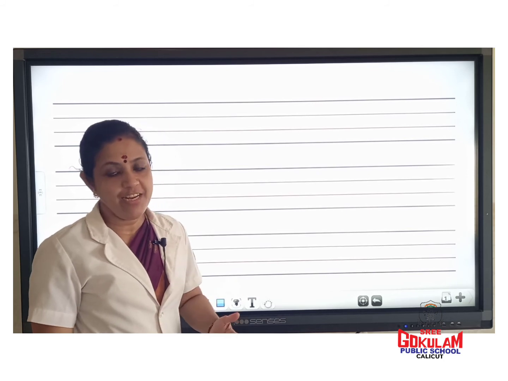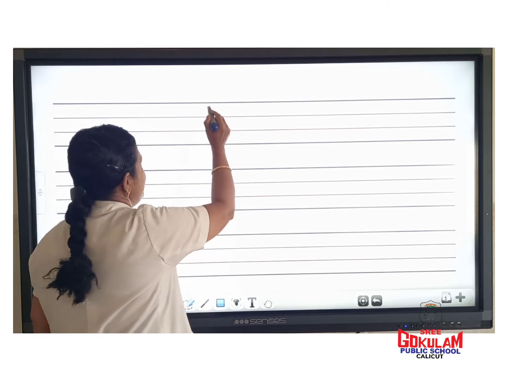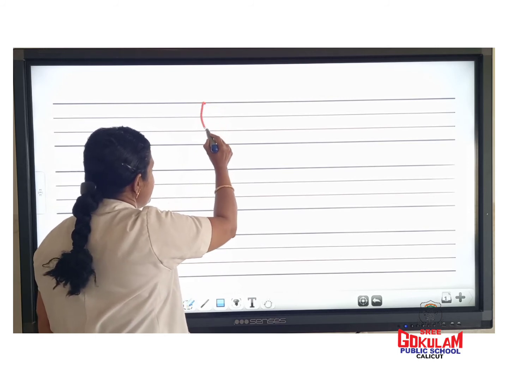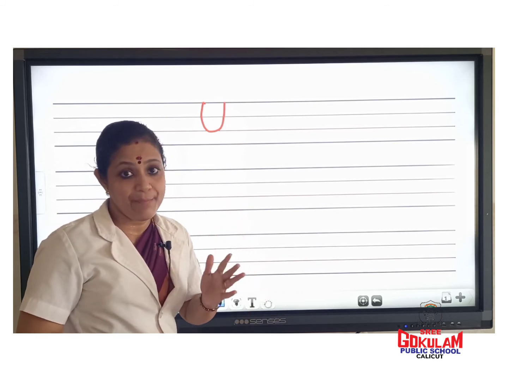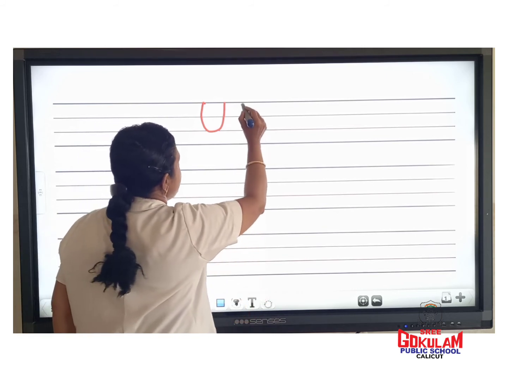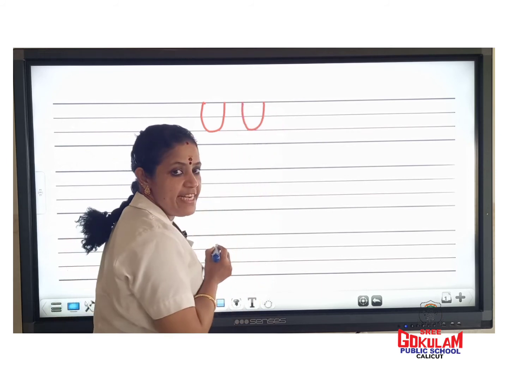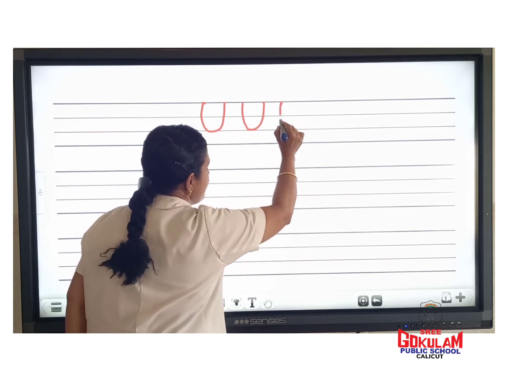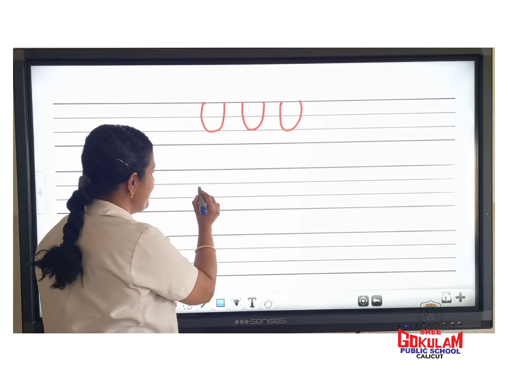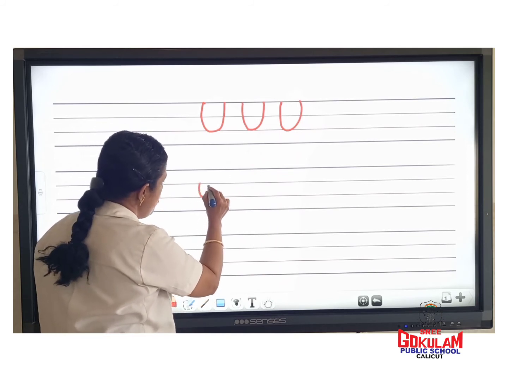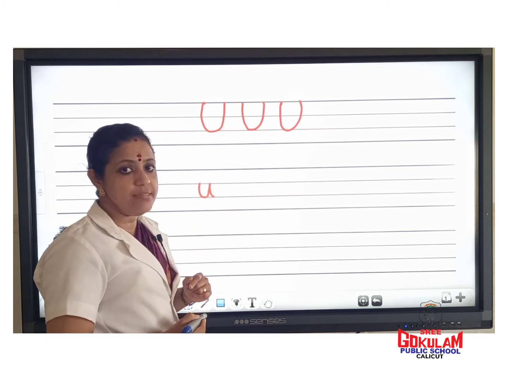Next, we will learn how to write letter U. Look here. Capital letter U. Repeat after me. Which letter is this? Capital letter U. Next, small letter U. Children, repeat after me. Which letter is this? Small letter U.